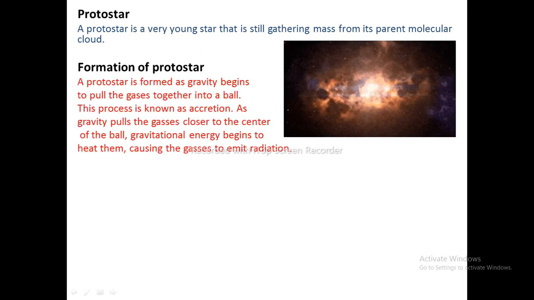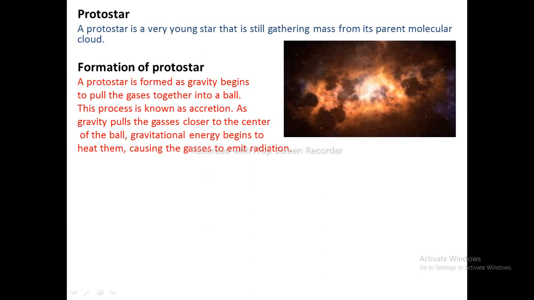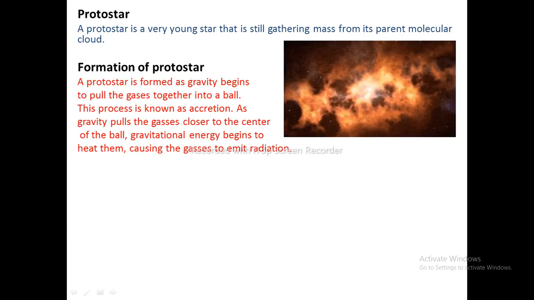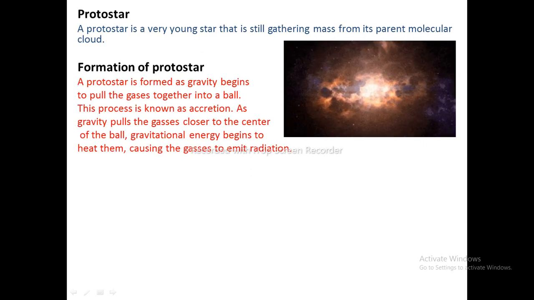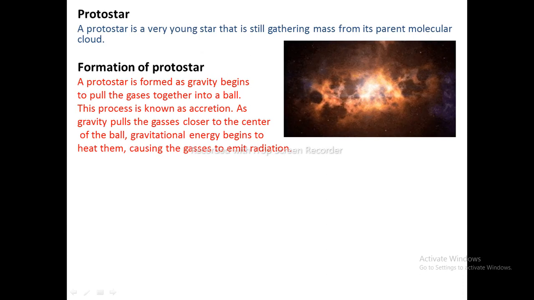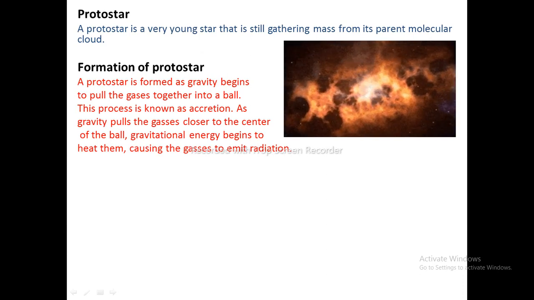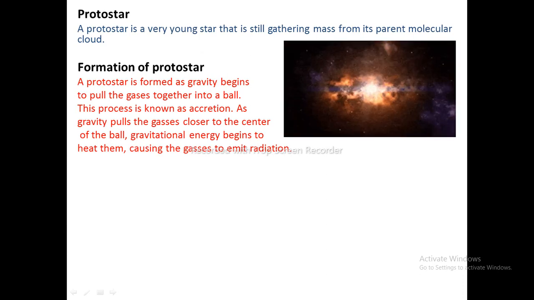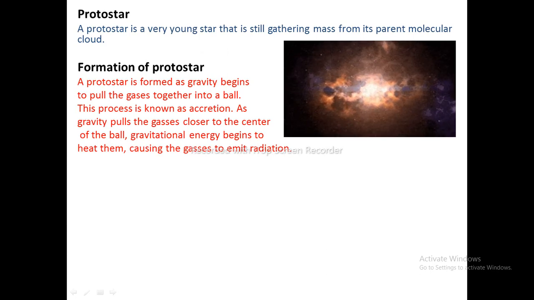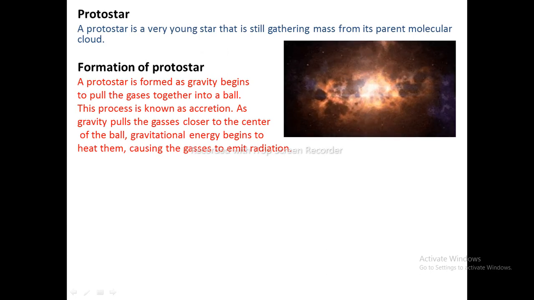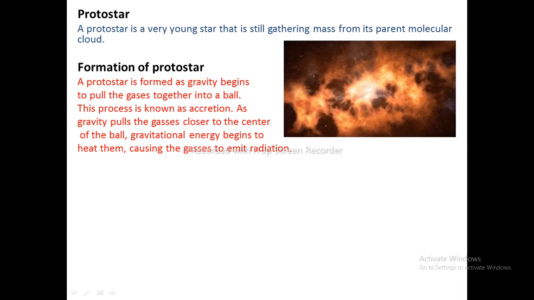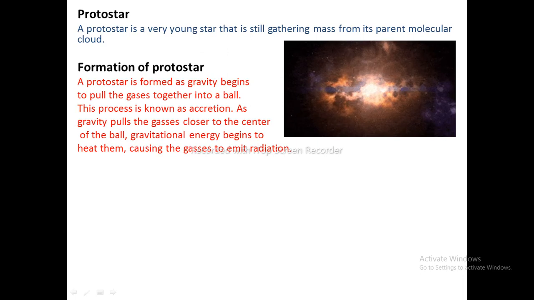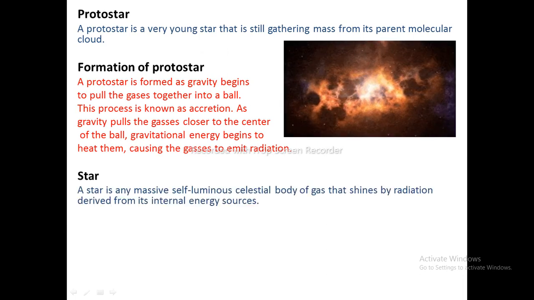Formation of protostar. A protostar is formed as gravity begins to pull the gases together into a ball. This process is known as accretion. As the gravity pulls the gases closer to the center of the ball, gravitational energy begins to heat them, causing the gases to emit radiation. A protostar is the initial stage of the star and it does not emit light. The nebula develops into a protostar in about 10 to the power 5 years. Star.